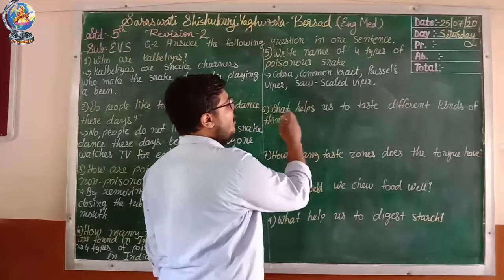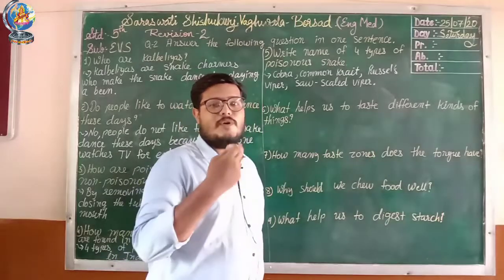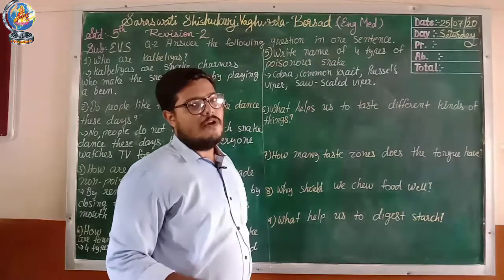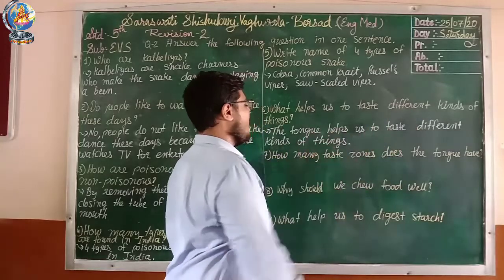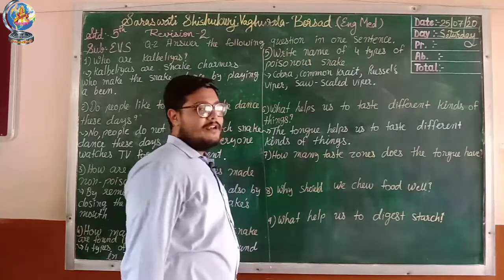Now see here, what help us to taste different kinds of things? So as we all know, what help us? What is in your mouth? So tongue, that help us to taste different kinds of food. Let's write answer. Your answer is the tongue help us to taste different kinds of things, right? That we all know. Now let's see here, 7 number question.